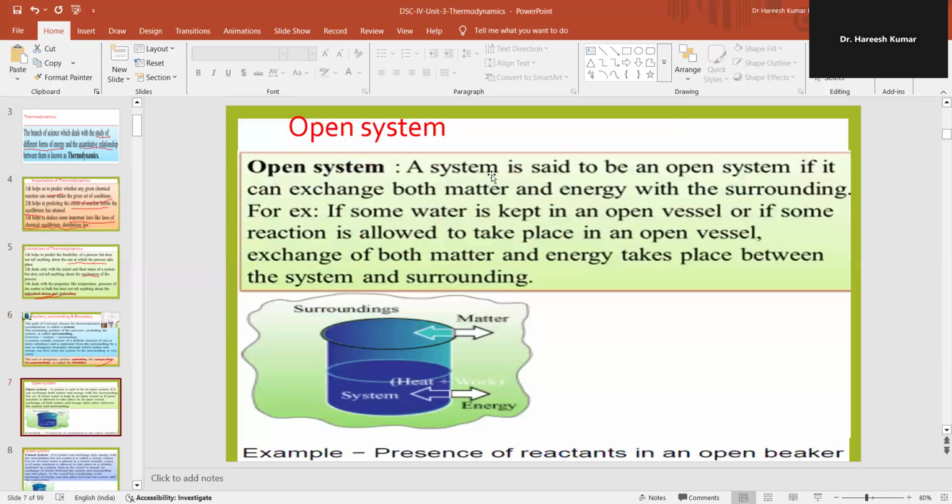Let's look into the open system. A system is said to be an open system if it can exchange both matter and energy with the surrounding. For example, if some water is kept in an open vessel, or if some reaction is allowed to take place in an open vessel, exchange of both matter and energy takes place between the system and surrounding. Example, presence of reactants in an open beaker.